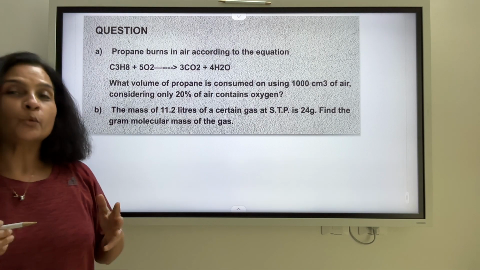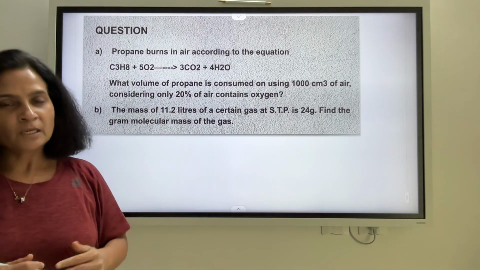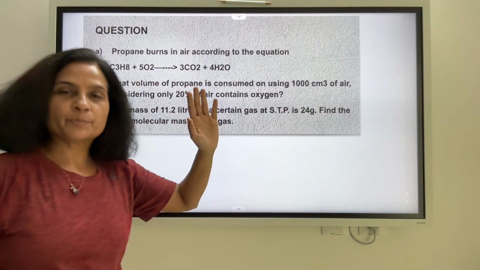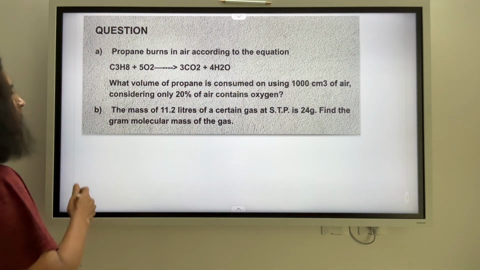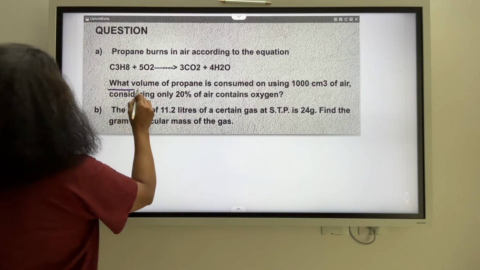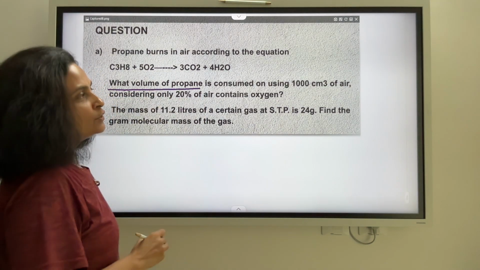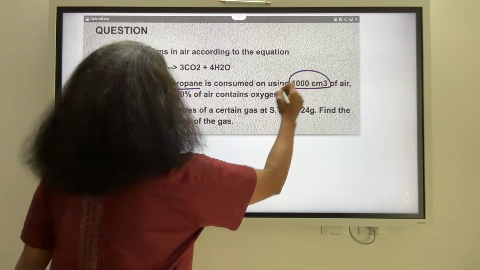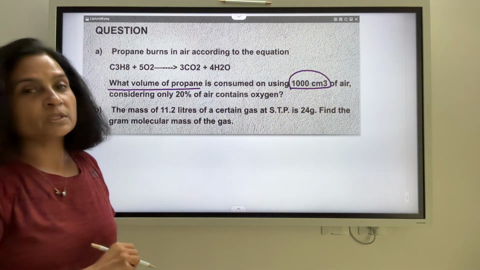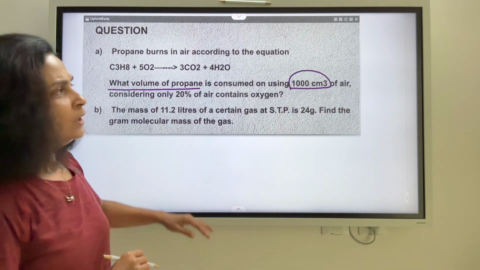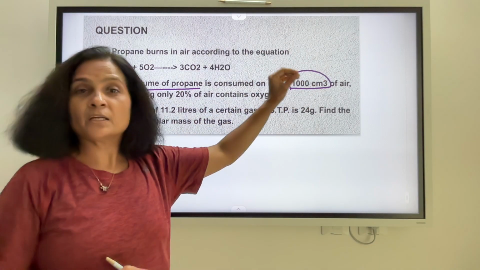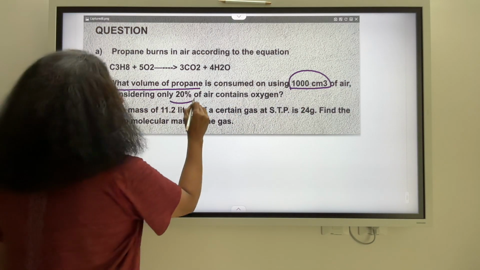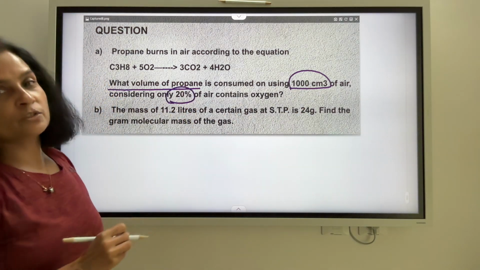Here we have propane being burnt. So propane being burnt produces carbon dioxide and water vapor. The equation has been given to us. The question is, what volume of propane is consumed on using 1000 centimeter cube of air? So the air consumed is 1000 centimeter cube. So when we are talking about air, air has oxygen. And how much of oxygen is present in this air? 20% of the air is oxygen.